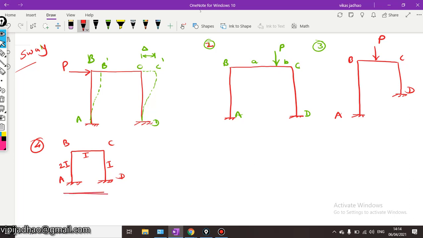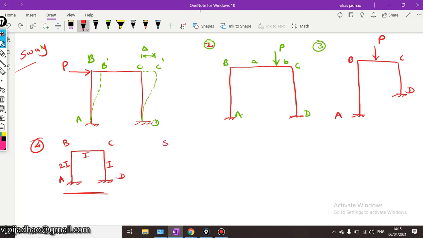But if we are having columns AB and CD both with 2I, and the beam having moment of inertia I, then this will not be a sway problem. It will not be a sway problem because the moment of inertia of the columns is the same, only the moment of inertia of the beam is different. But if we have different moments of inertia for the columns, then there will be sway.